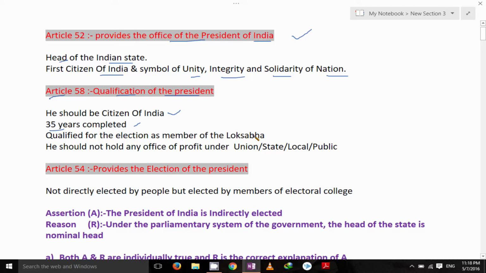And he should be qualified for the election of the member of Lok Sabha. Lok Sabha, okay, not Rajya Sabha. He should not hold any office of profit under the union government, state government, local authority or any public authority. So, no office of profit.